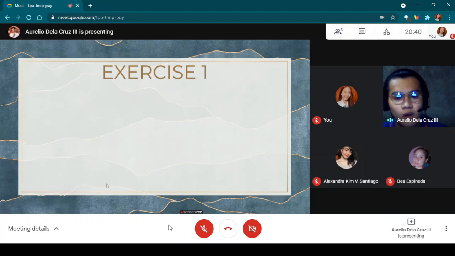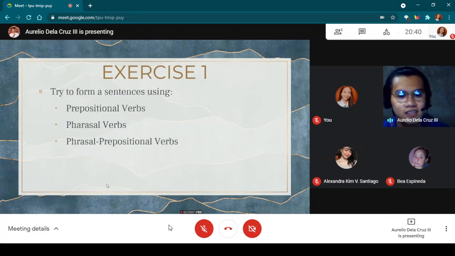For exercise 1, try to form sentences using prepositional verbs, phrasal verbs, and phrasal prepositional verbs. I will give you 5 minutes to answer this exercise.